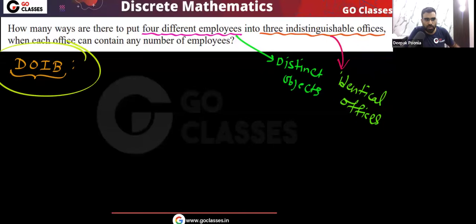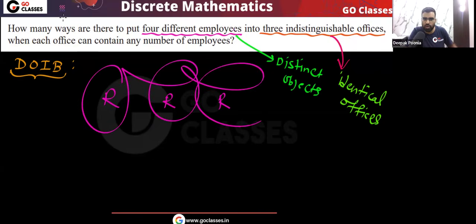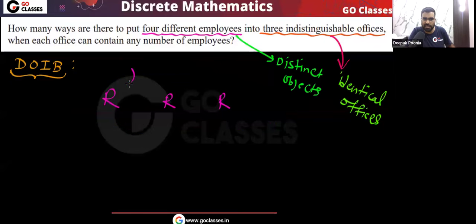And I told you, when you have the DOIB template, how do you solve this question? Tell me one thing, is the distribution given to you or not? In these 3 offices, let's assume room number 1, room number 2, room number 3. Actually, all the rooms are identical, so you cannot say room number 1, because all the rooms are basically the same. You can simply say that these are the 3 offices, because all the offices are identical.